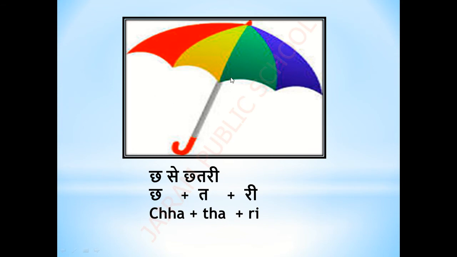Ch se chhatri. Chhatri in English it is umbrella, and in Hindi it is chhatri. While going in rain, you have to say cha se chhatri, taking the umbrella, and you have to sing the song.